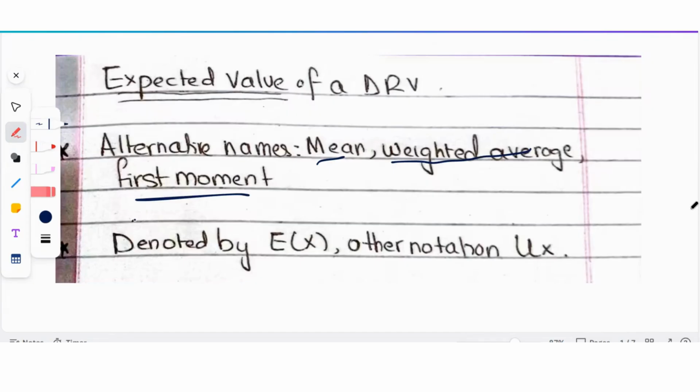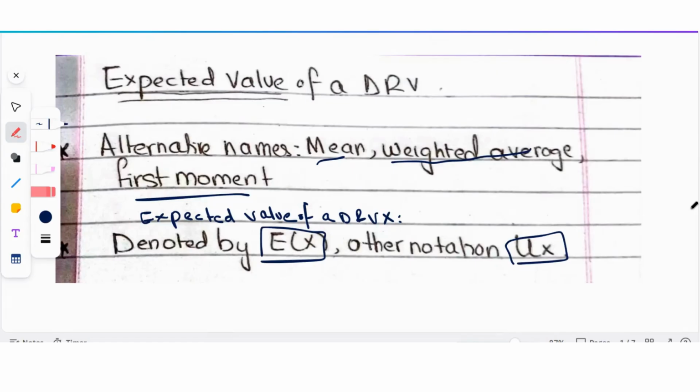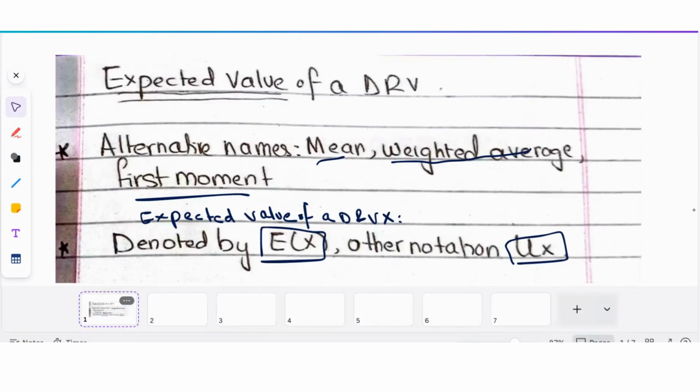So here the idea is that the expected value of a discrete random variable X is denoted by E[X], or we can denote it by mu of X. So this is the notation that we're going to use for the expected value of a discrete random variable X. So this is just some alternative names and notation.